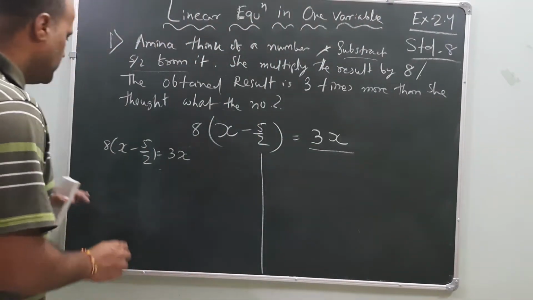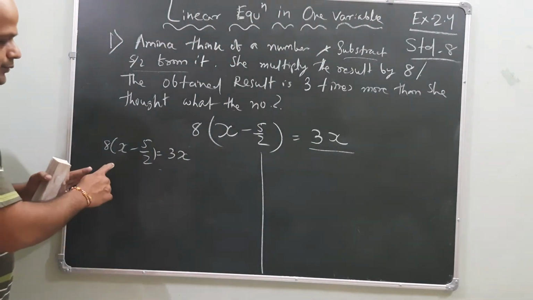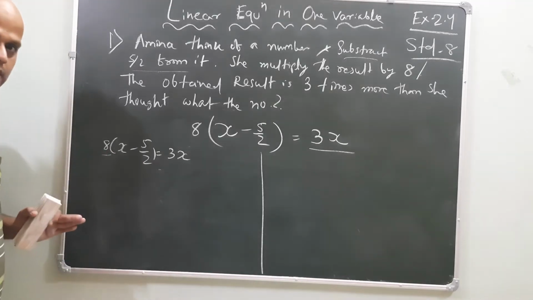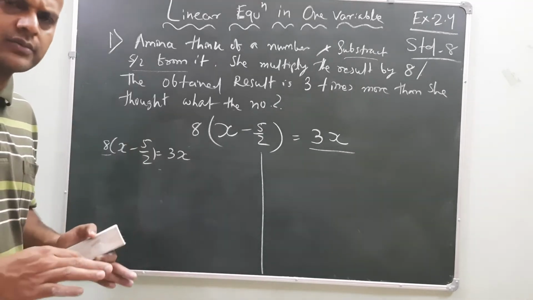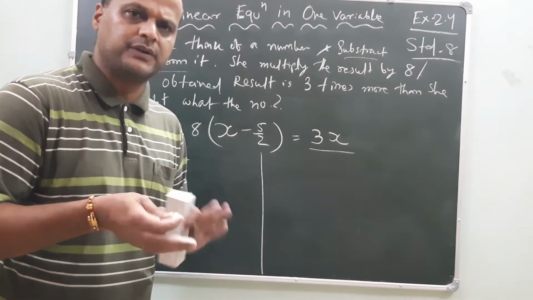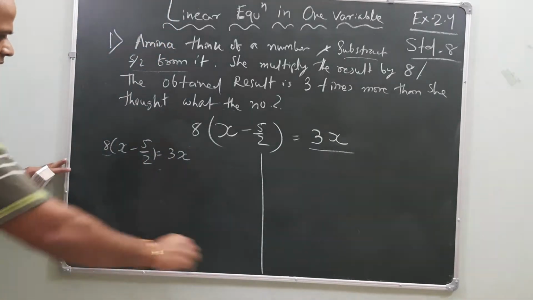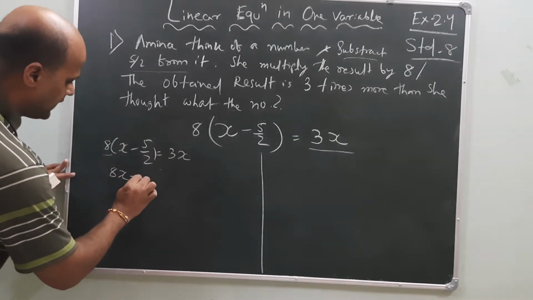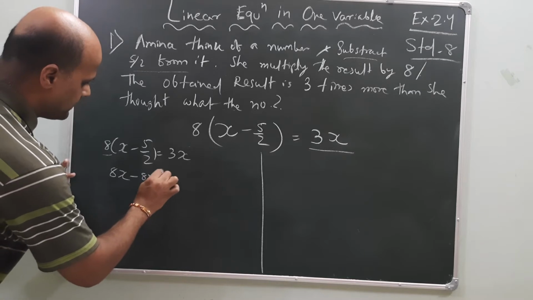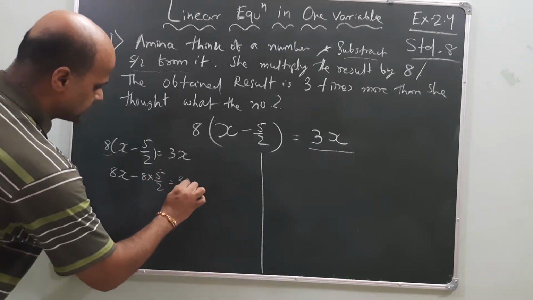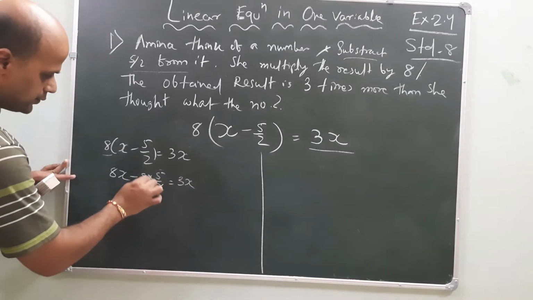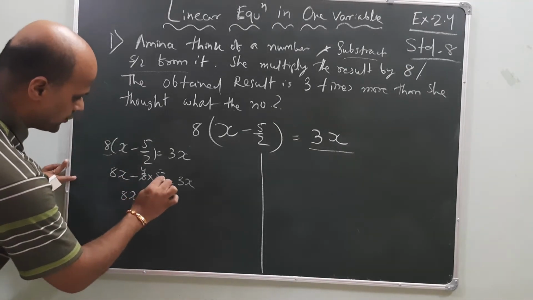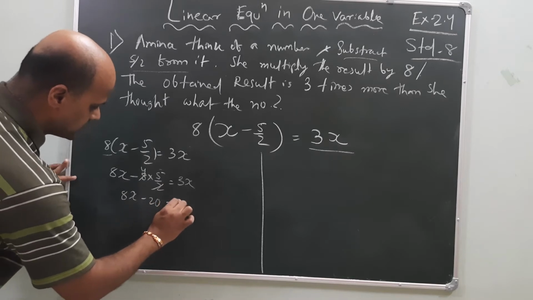Okay, so here what you have to do? You have to multiply the variable. Whatever constants are there, you have to take them out by 2 methods: the balancing method as well as the shifting method. Let's do it by the balancing method. Let's multiply it. 8x minus 8 into 5 by 2 is equal to 3x. 2 4s are 8, yes or no? So 8x minus 4 5s are 20 is equal to 3x.